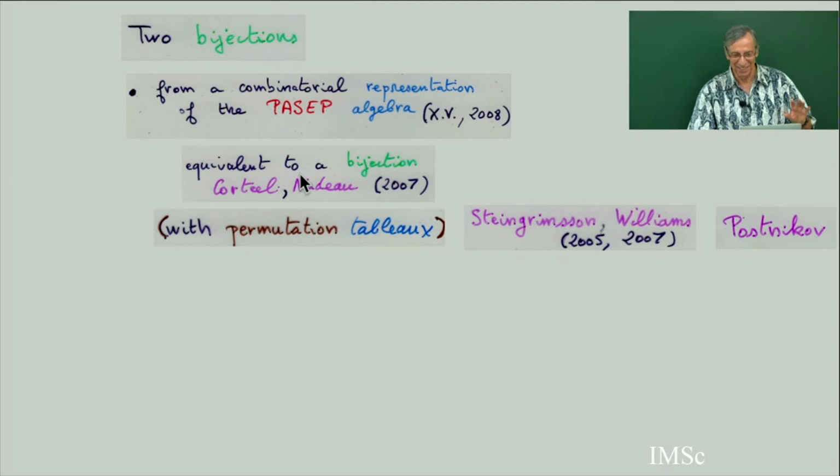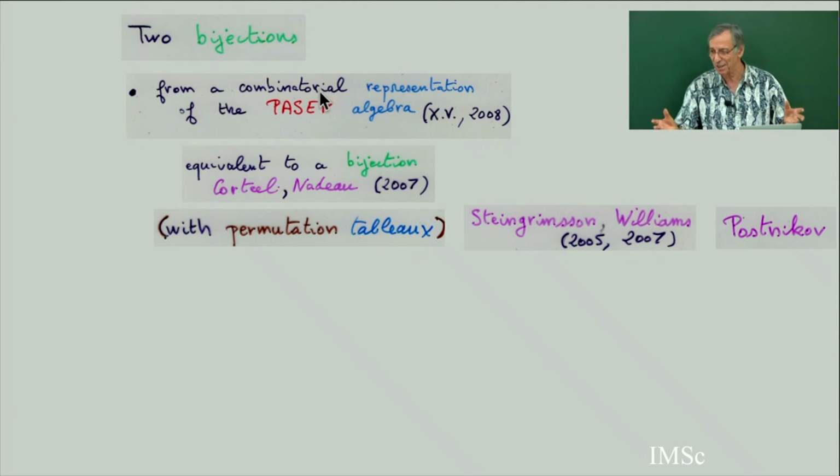No, trees, it's something else. In the bijection I'm going to show, there are no trees. So I can say that this bijection, in different forms, I call a canonical bijection. Like the RSK: RSK can be defined in four or five different forms, and I call this canonical because it comes from a general algebraic principle. It comes from the representation. And it will be the same with the PASEP algebra. There are different ways to define the bijection I am going to show you, and each time a different way gives the same equivalent bijection.